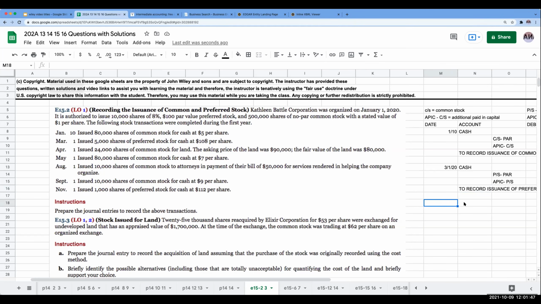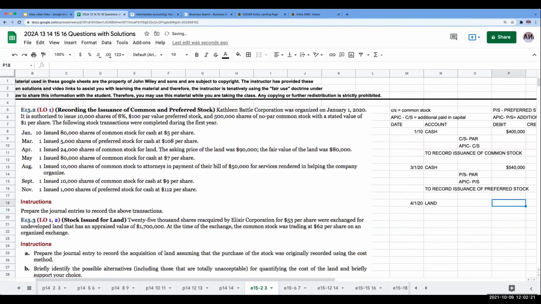Now over here, 4/1/20. We issued 24,000 shares of common stock for land. The asking price of the land was 90,000. The fair value of the land was 80,000. In this case, you don't want to go with the asking price or the selling price. You want to go with the fair value when recording that land. So we are receiving land, and I'm going to record that at 80,000.